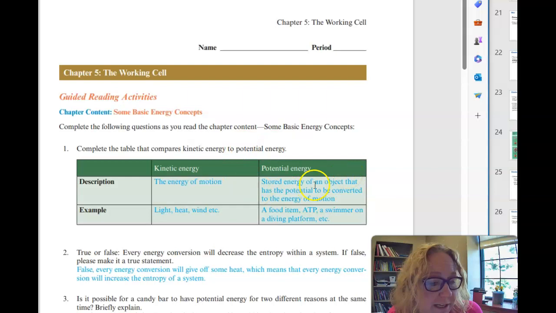Kinetic energy versus potential energy. Kinetic energy is the energy of motion. Potential energy is stored energy of an object that has the potential to be converted. So kinetic energy are things like light, heat, wind. Potential energy: a food item, a candy bar, ATP, a swimmer on a diving platform, a skateboarder at the top of a hill. So that is potential energy.